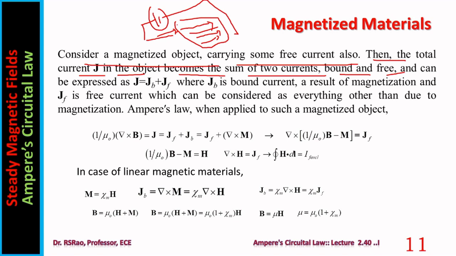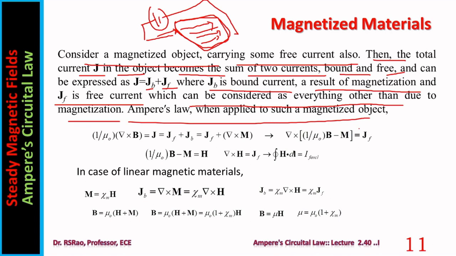Another current is also there. What is that current? This is magnetic material, so dipoles are there, and all these dipoles give rise to certain currents inside. These currents are called bound currents. So we have two types of currents, bound current and free current. Total current is bound current plus free current. JB is bound current as a result of magnetization, and JF is free current, which can be considered everything other than that due to magnetization.